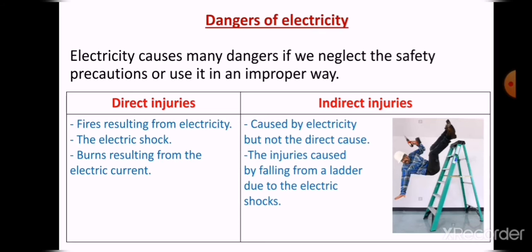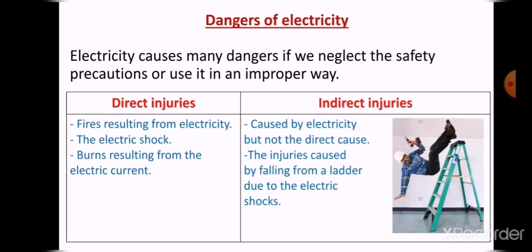Direct injuries are those caused directly by the electricity, like the fires resulting from the electricity, the electric shock, and the burns resulting from the electric current. But the indirect injuries are caused by the electricity, but not as the direct cause.